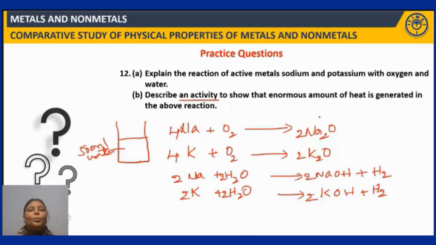So how to know whether an enormous amount of heat is generated or not in the above reaction? When you touch the beaker, you can feel the beaker is so hot, indicating that heat is released during the reaction, right? If you take potassium, then it burns with a lilac flame, right? If sodium, then it's a yellow flame, fine. So this is all about the activity to show that an enormous amount of heat is generated, right? Now next question.